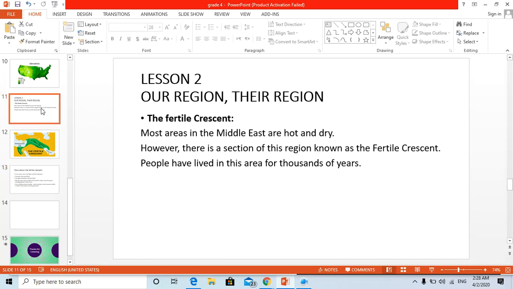Today we will take the last lesson of our social studies curriculum. We will take only one topic today. It's on page 83. The topic is about our region, their region. Region means area or place.